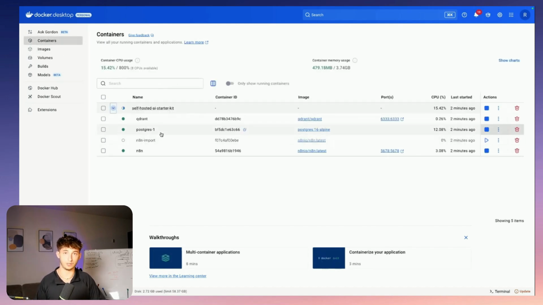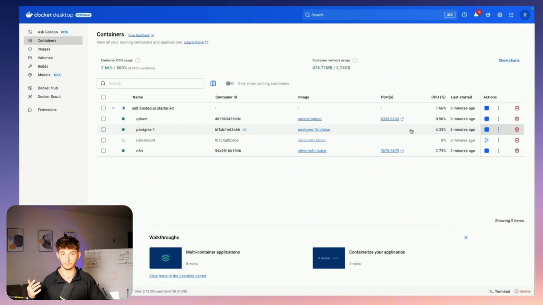So if you did want to pause your system and not have n8n running and hogging up any of your CPU, then all you would have to do is press pause on this container and it's going to pause the entire system. You don't have to worry about it eating up anything. Now you could log back in whenever you would like. All you have to do is press play once you actually do want to start up n8n once again, and you could log back into your account. It probably wouldn't make you log in again, but you get the idea.